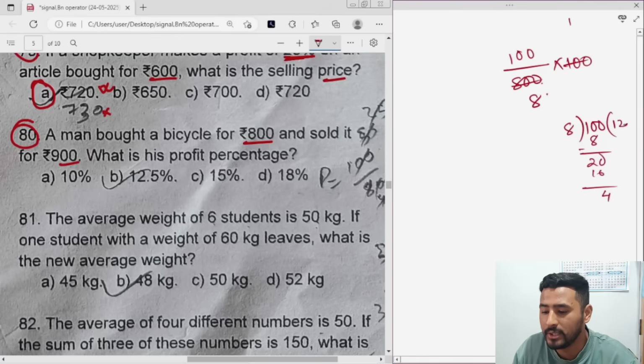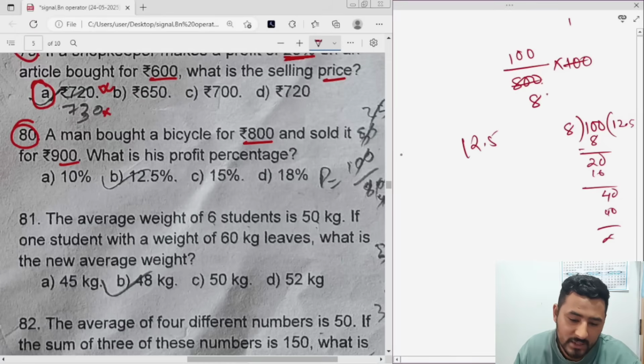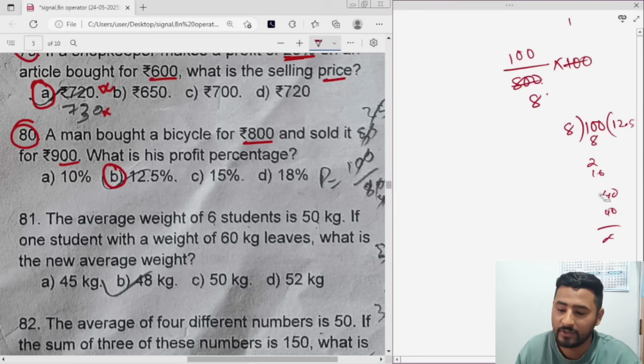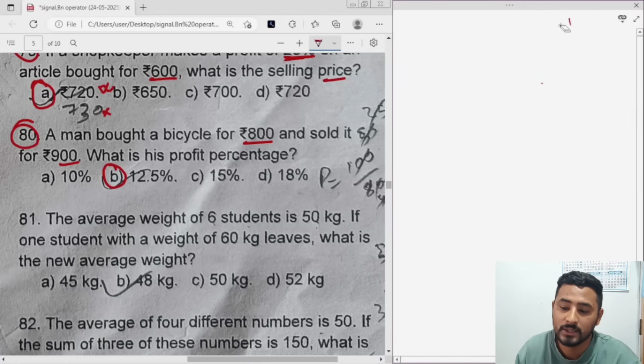Before the point, bring 0. 8 fives are 40. So it's coming to 12.5%. Option number B, 12.5. Question number 80 is option number B. Okay, let's see next. That is 81.